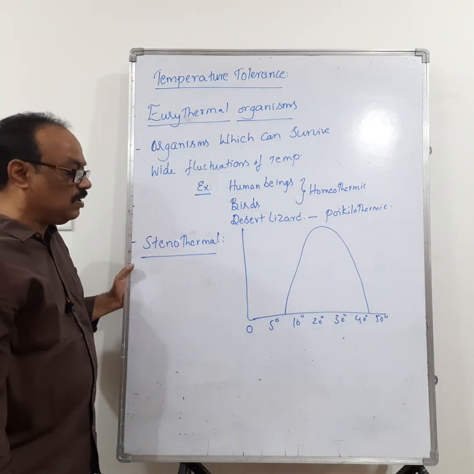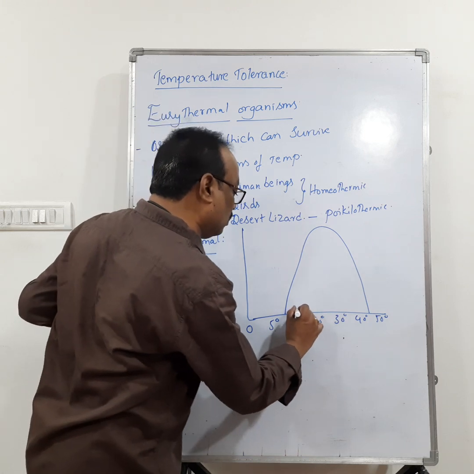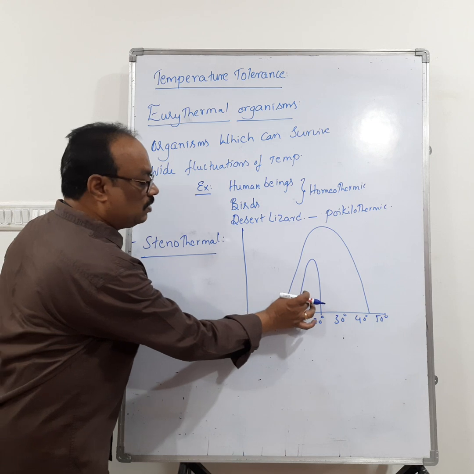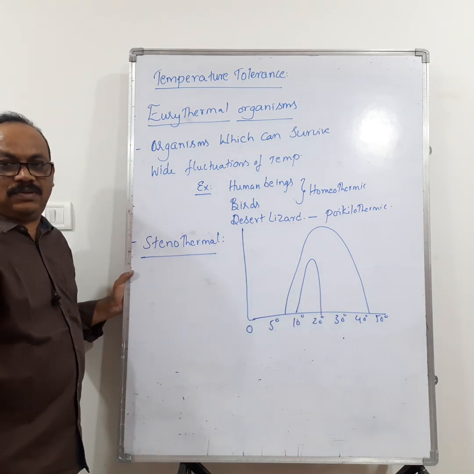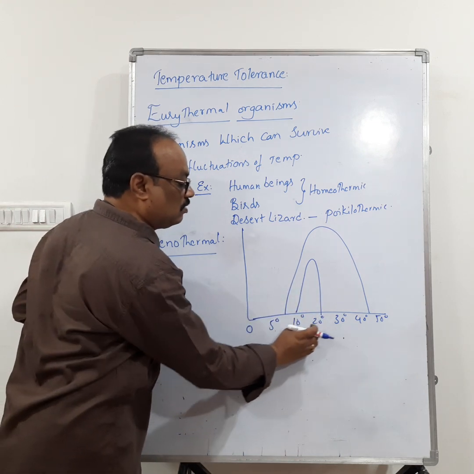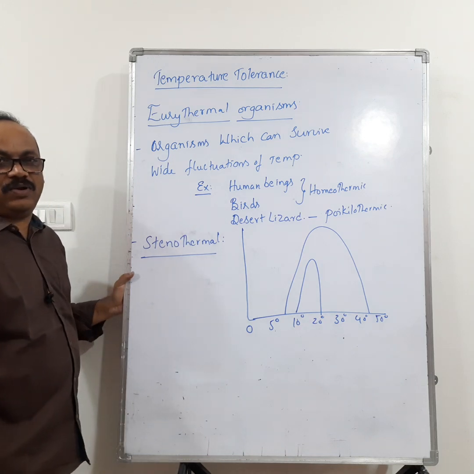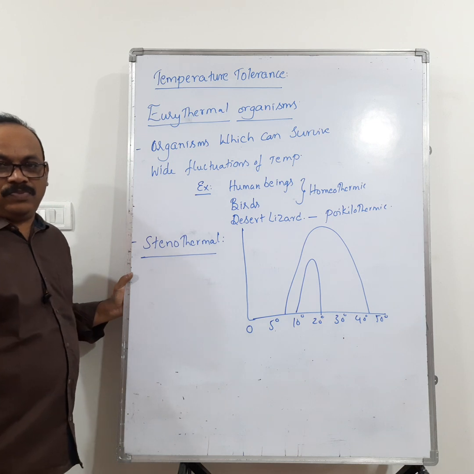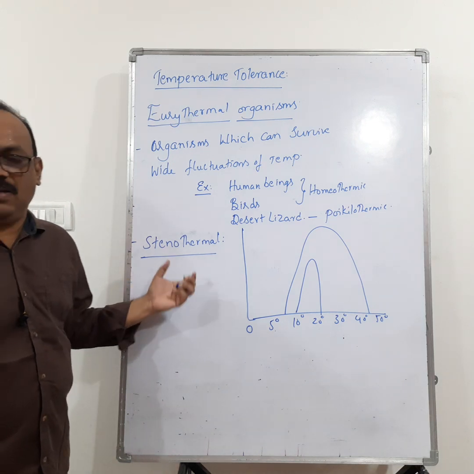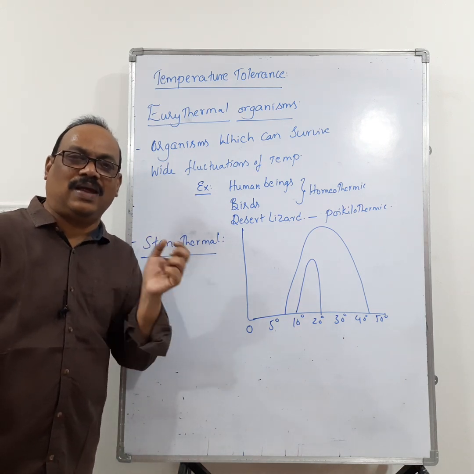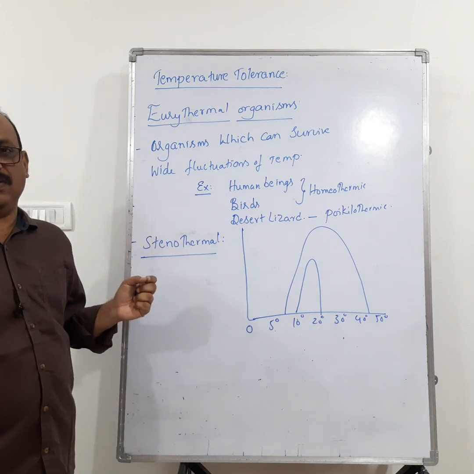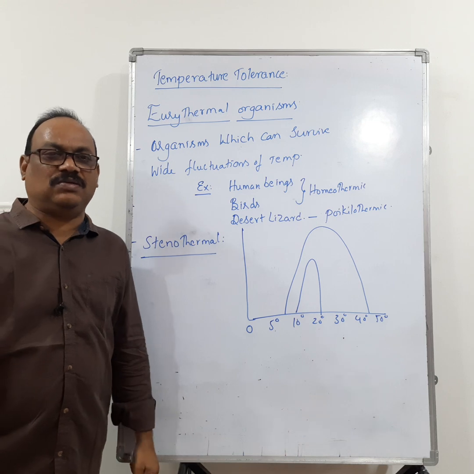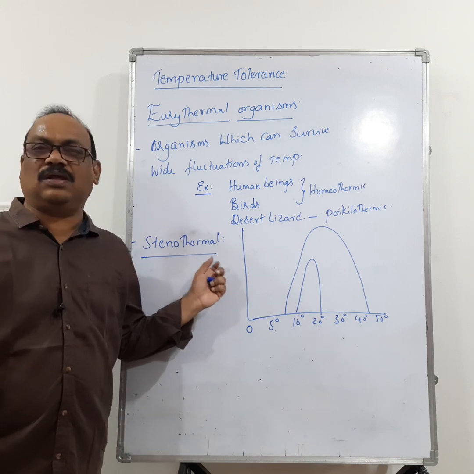What does stenothermal mean? The organism cannot tolerate wide fluctuations. It can tolerate only narrow fluctuations. The organisms can tolerate only 10 degrees to 20 degrees centigrade temperature differences. Then we call this one stenothermal. This is called eurythermal. So the organisms which can tolerate narrow fluctuations in temperature, or the organisms which cannot tolerate wide fluctuations in temperature, are called stenothermal animals.